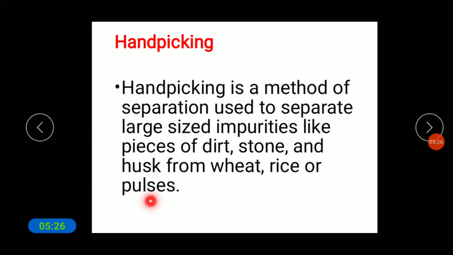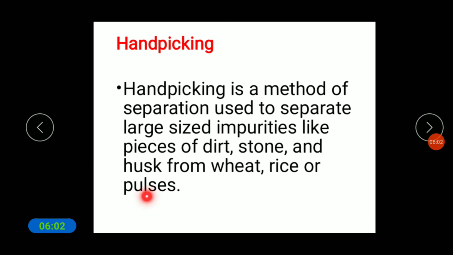Before cooking rice or dal or any recipe, our mother first cleans everything. She removes the dust from the rice, then afterwards she washes the rice, and then she cooks. She does this because there are waste things that are not necessary for us.